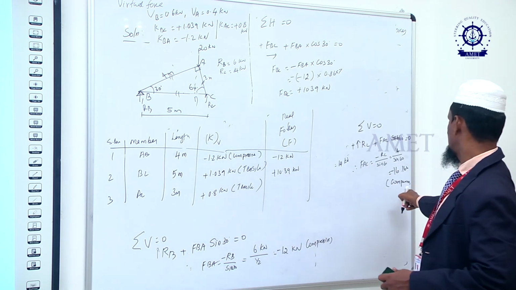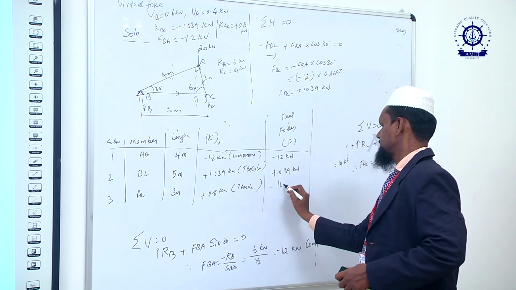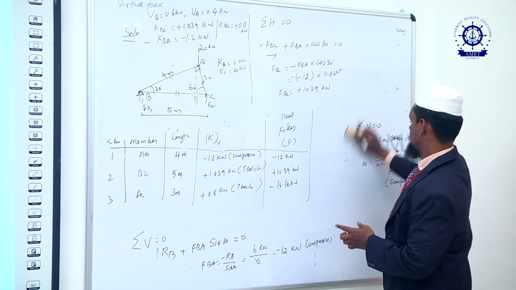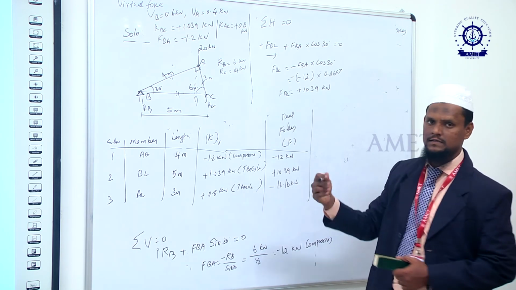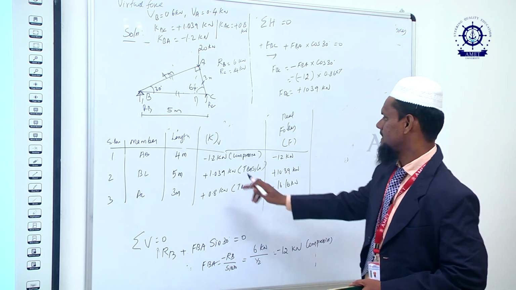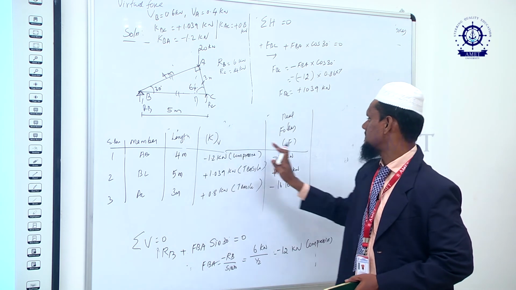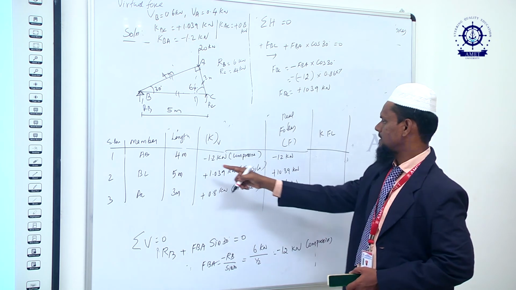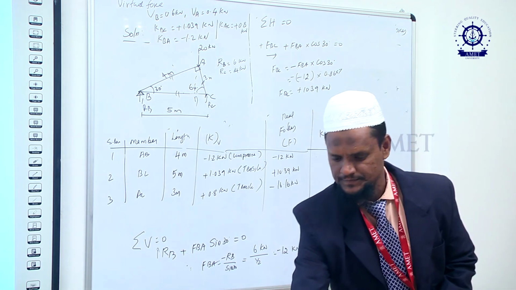FAC is equal to minus 16.16 kilonewton. Then, to apply the virtual work equation, we have to multiply K F L. If you multiply these, we will get everything.